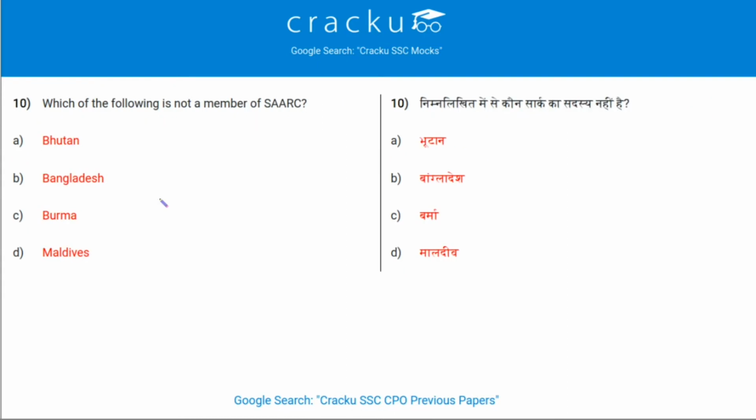Which of the following is not a member of SAARC? The members are Afghanistan, Bangladesh, Bhutan, India, Maldives, Nepal, Pakistan and Sri Lanka. So, the one which is not a member is Myanmar or Burma. Option C.